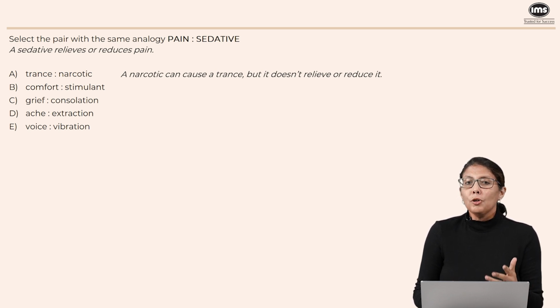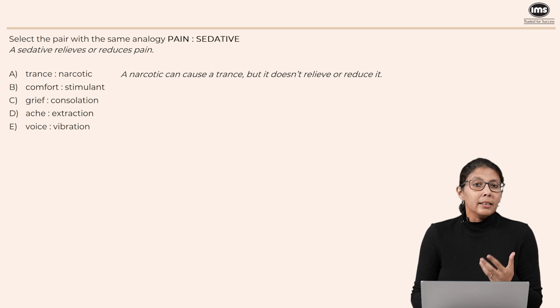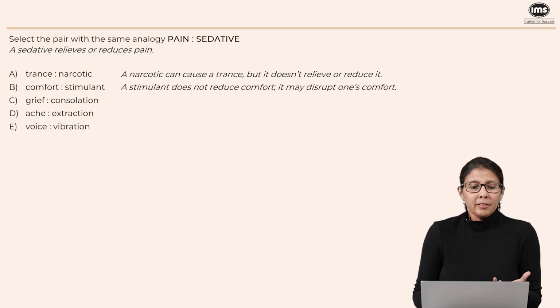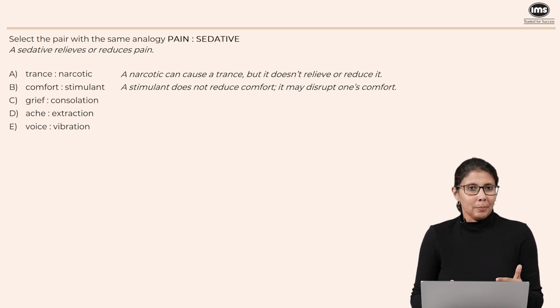B says stimulant and comfort. Now, stimulant is something that speeds up your system. It could possibly disrupt your comfort sometimes, but does not always reduce comfort. It could also produce a feeling of comfort depending on what you're taking it for. So, the relationship is not the same as sedative and pain.